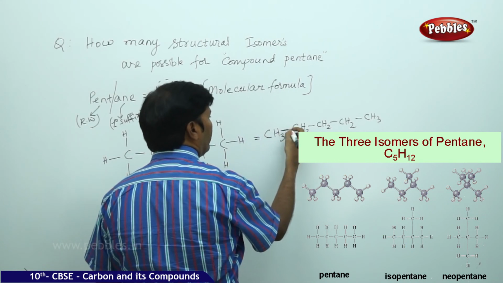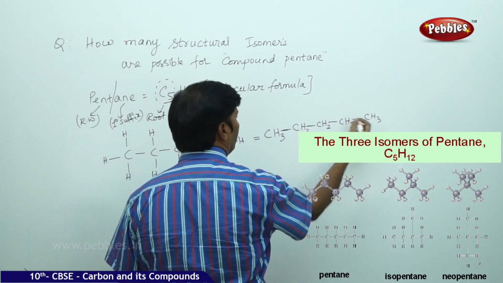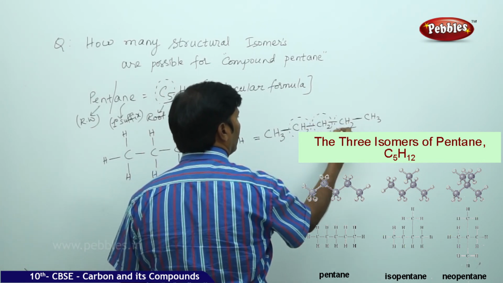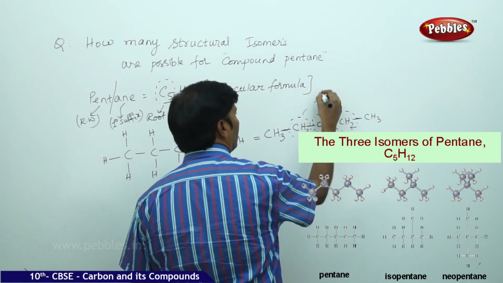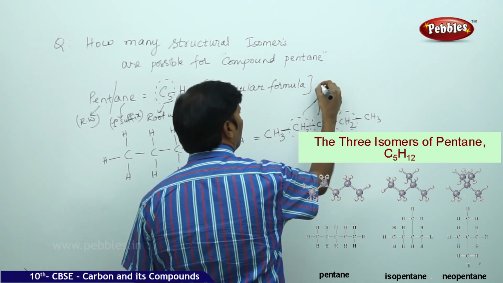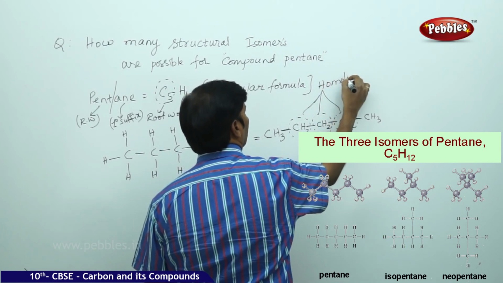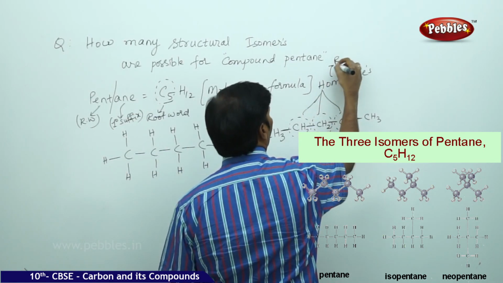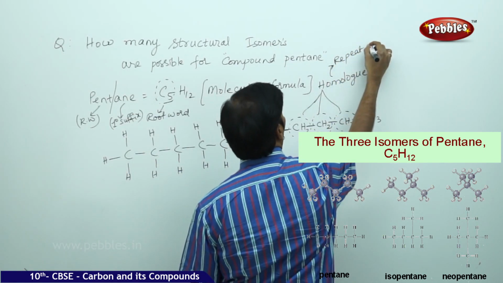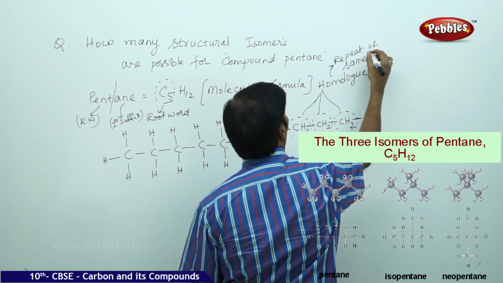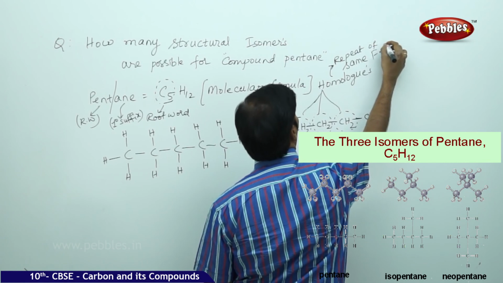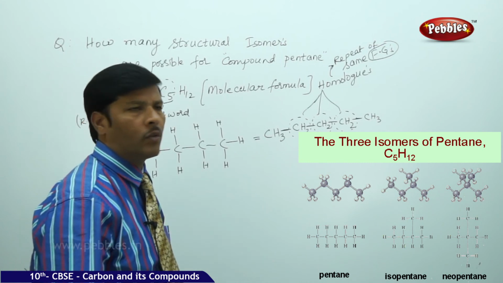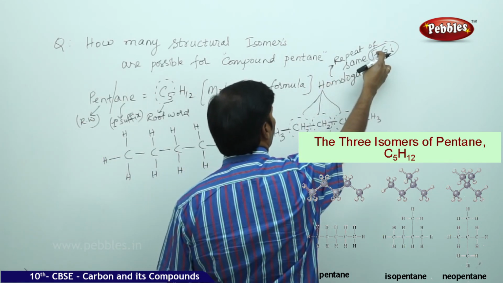In between the carbon chain you can see one methylene group over here, another methylene group over here and another methylene group over here. These three methylene groups are called homologues, repeats of the same functional groups. FG stands for functional groups. So each homologue is behaving as a similar functional group.